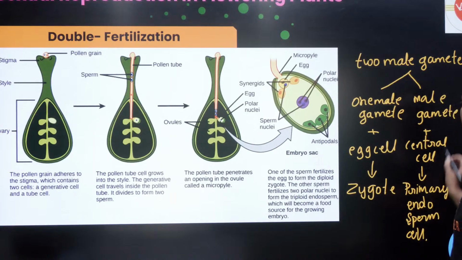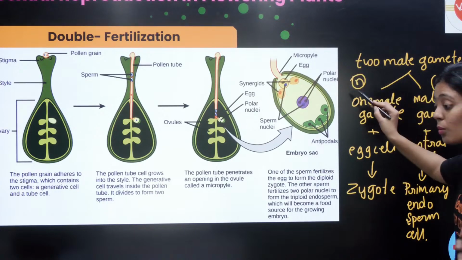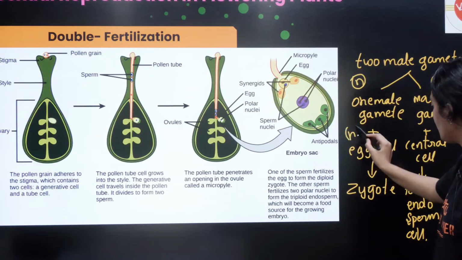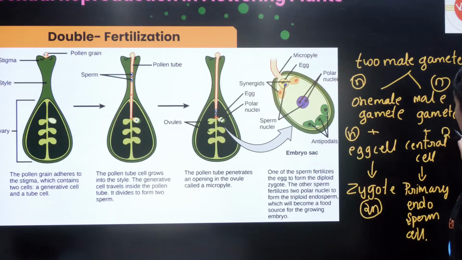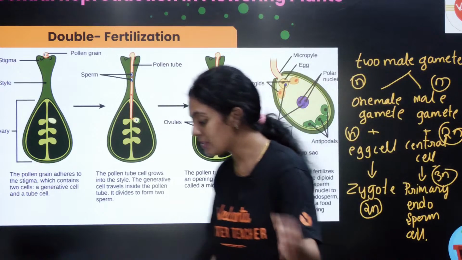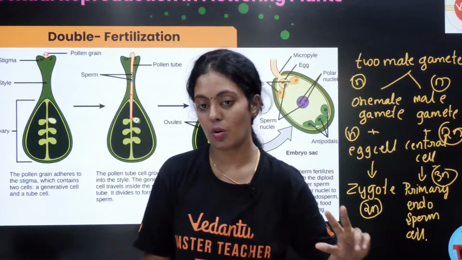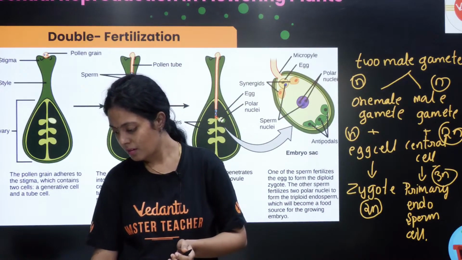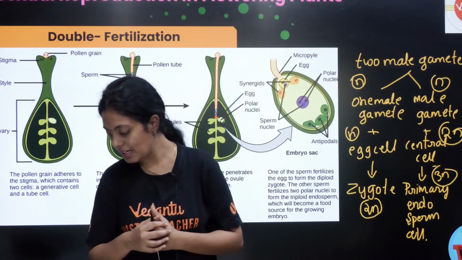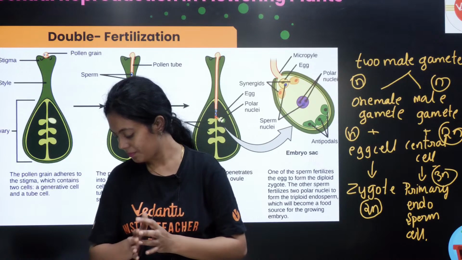So this is 1 male gamete, this is 1 male gamete. Both of them are haploid, so it is going to form the zygote. Similarly, the central cell is 2n, so it is going to form a triploid. This 2 times fertilization is called double fertilization. Does everyone understand? Please do respond. Do you understand what double fertilization is? Any doubts here?